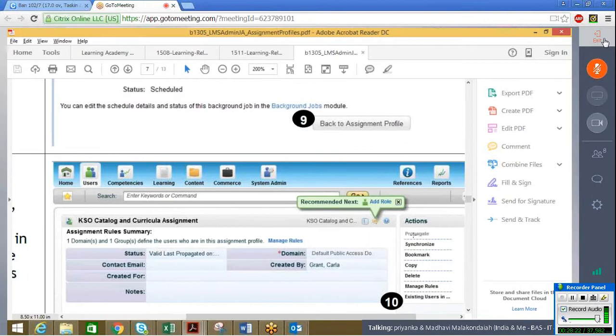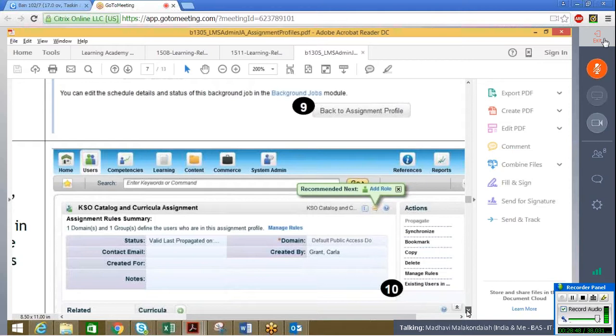since our propagation is done here, it is grayed out. Unless and until we make any sort of changes in the assignment profile, the rules or anything, or we have included any other entities to the assignment profile, the propagation link here will be grayed out. So now that you have done your propagation, you can always go and check the users who have been affected by the rules that we have just done.